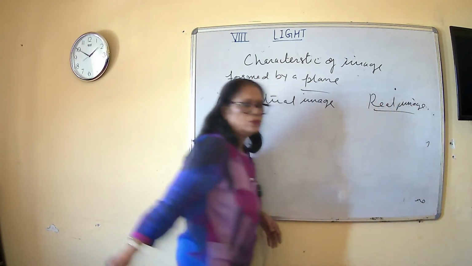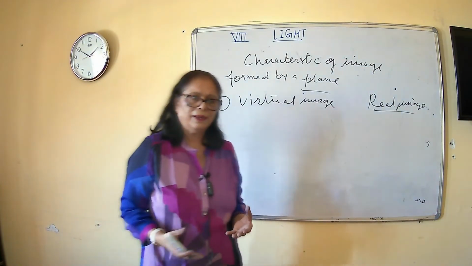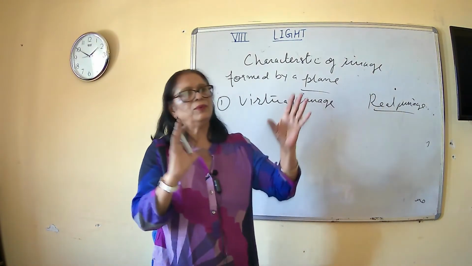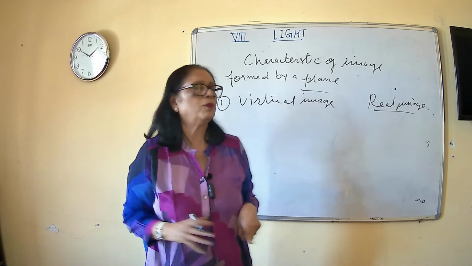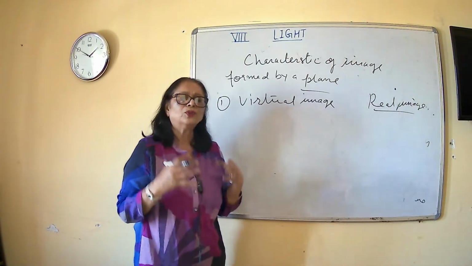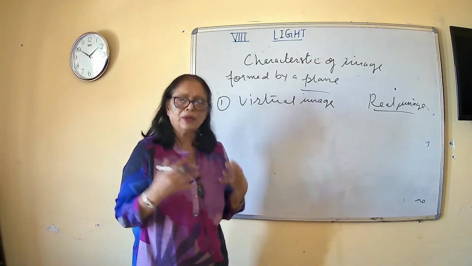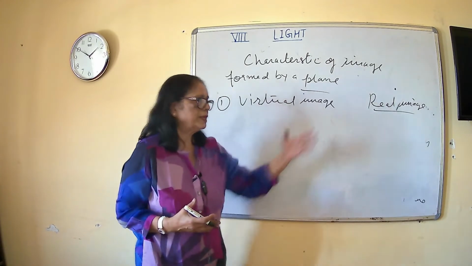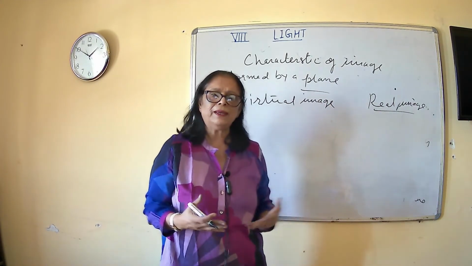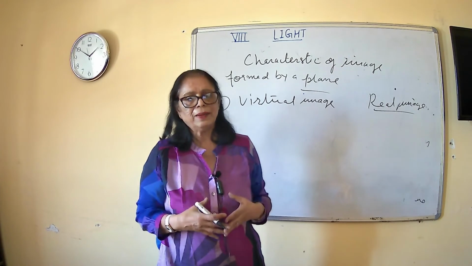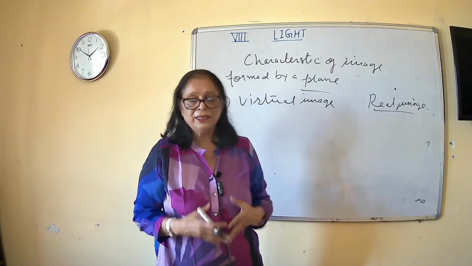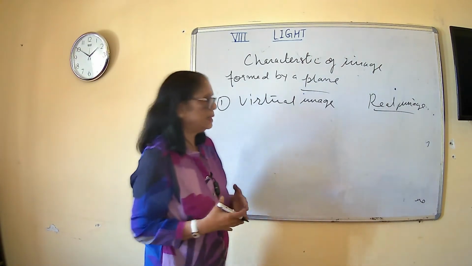Real images are those which can be taken on a screen. आपकी जो इमेज बनी है वो एक पर्दे के ऊपर, एक स्क्रीन के ऊपर अगर आप उसको दे सकते हो. So those images which can be taken on a screen are known as real images. Actually में the light rays they meet at a point and make an image, and that image can be taken on a screen.